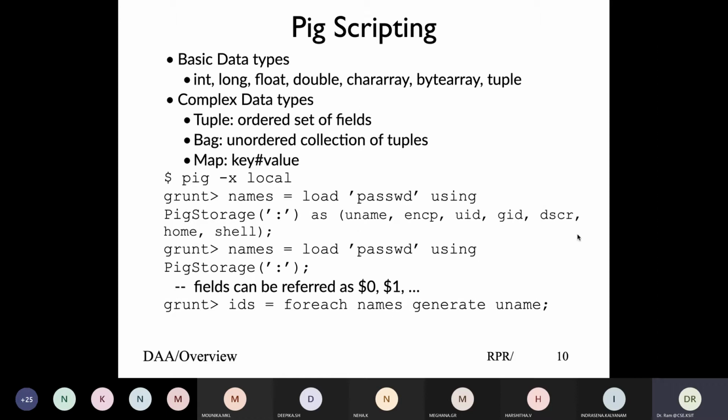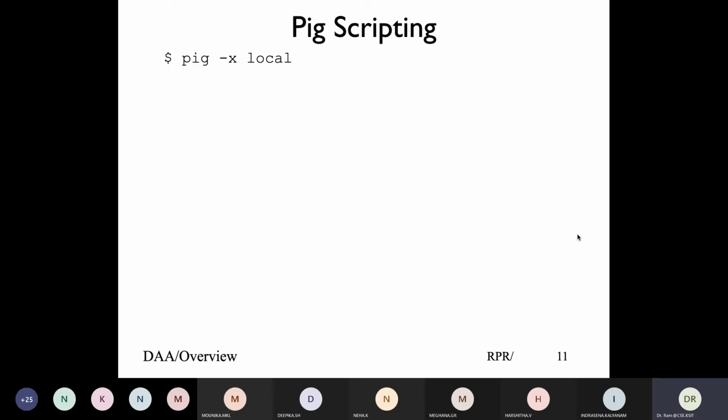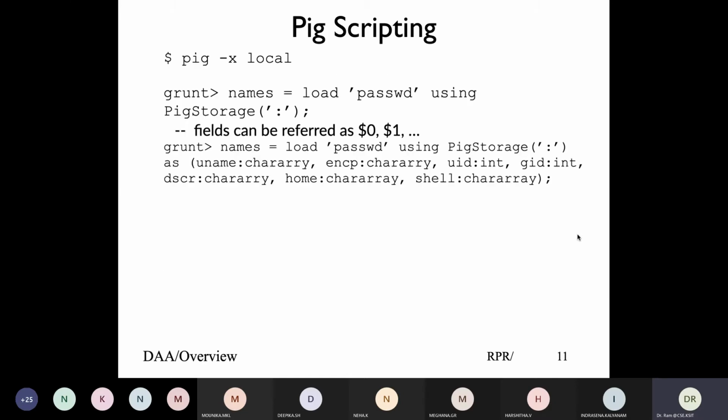So using a name is much better rather than using $0 because order might change. Better would be to use names. You know explicitly what you are doing, and that's the way it would basically work. Just to give an example, how to do that part, giving it different types. So we have a password file with 7 fields.